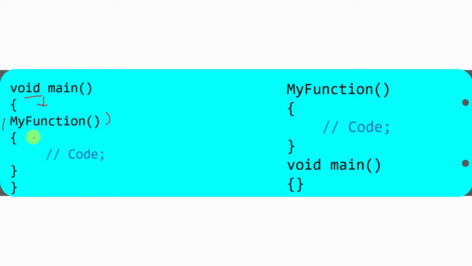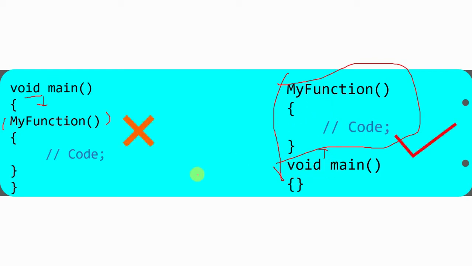This is because C++ reads from top to bottom, which means that if the function is not declared above the main function, it will cause an error. Here I have declared it before void main, so now it will not show any error.